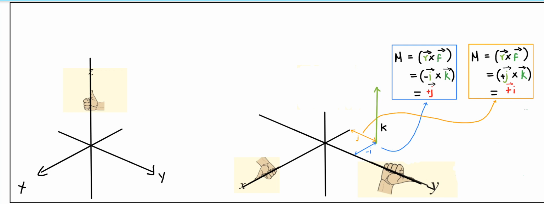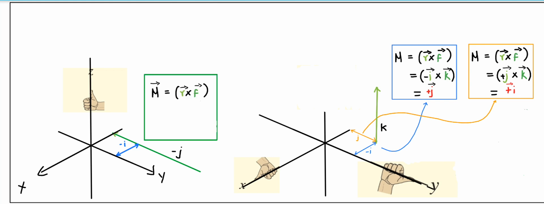So these are the cases we discussed in the previous slide. This is a combined case, or a combined position of a force vector that provides both plus i and plus j moment. Similarly, I'd like to find what creates a positive moment about the z axis. In this case, you can see a minus j force vector along minus i creates the positive moment about z. If I calculate the moment using the vector method, I substitute minus i for r and minus j for f, do this manipulation, and I come up with the result k.